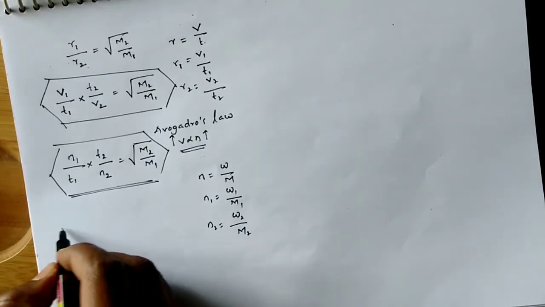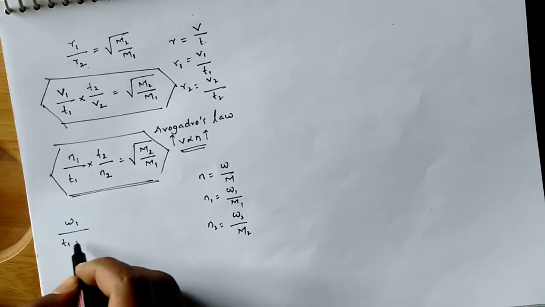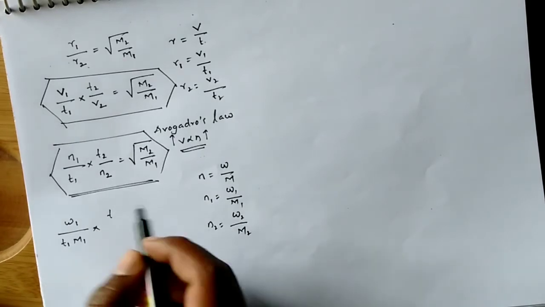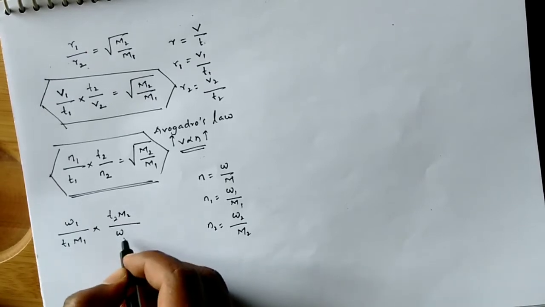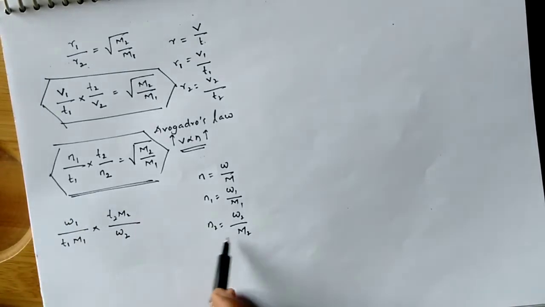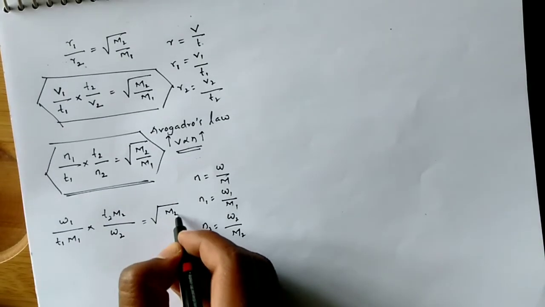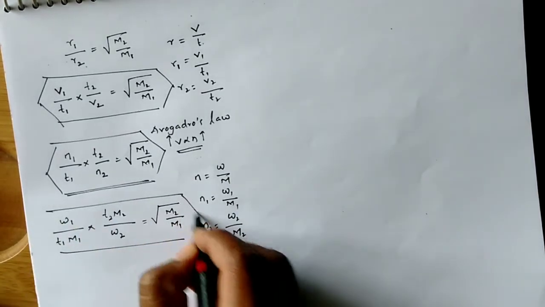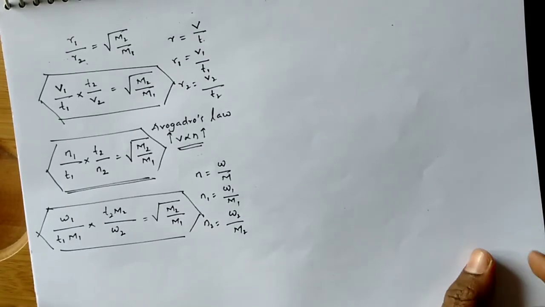So I am substituting here W1 by T1 into T2 M2 by W2 M1, just substituting N1 and N2, is equal to under root M2 by M1. This is one more relation. If mass of gas is given, then we can use this relation for calculations.